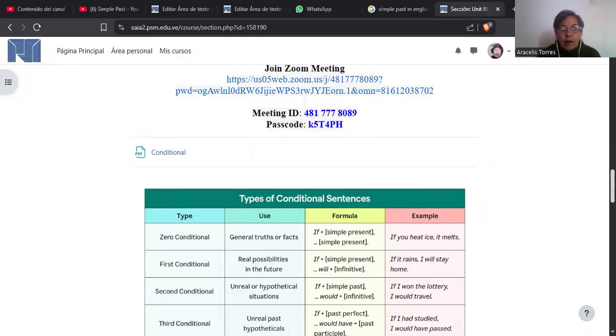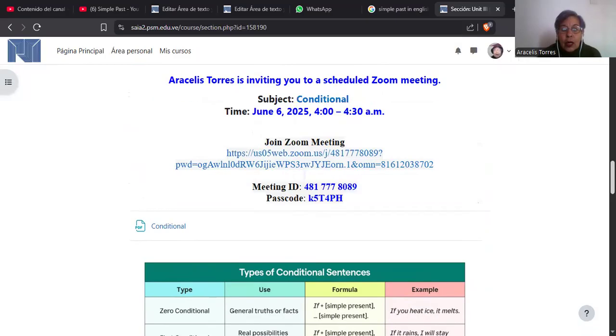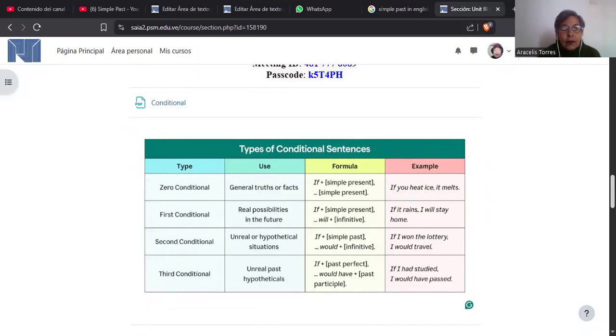Remember that we have four types of conditionals, and they have two clauses, the main clause and the clause with the if, and the second clause. So here we have a guide that tells you what conditionals are, okay?